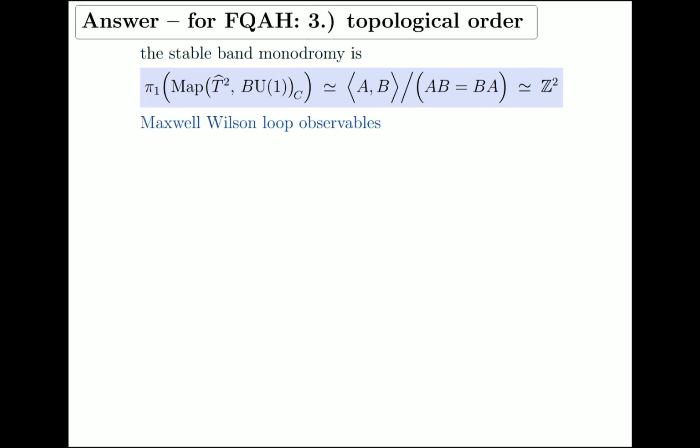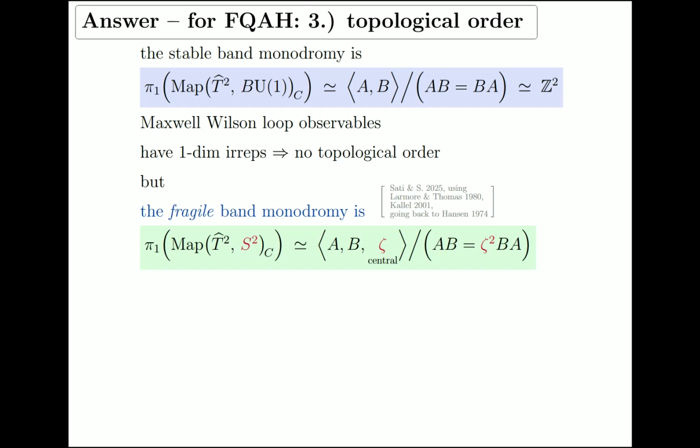In fact, this is the group of observers of the two Wilson loop observers around the two basic cycles of the torus, but in Maxwell theory, so everything commutes. This group has one-dimensional irreps, meaning that there's no topological order here. But, and this is the big but now, we observe that this situation changes drastically as we now put the